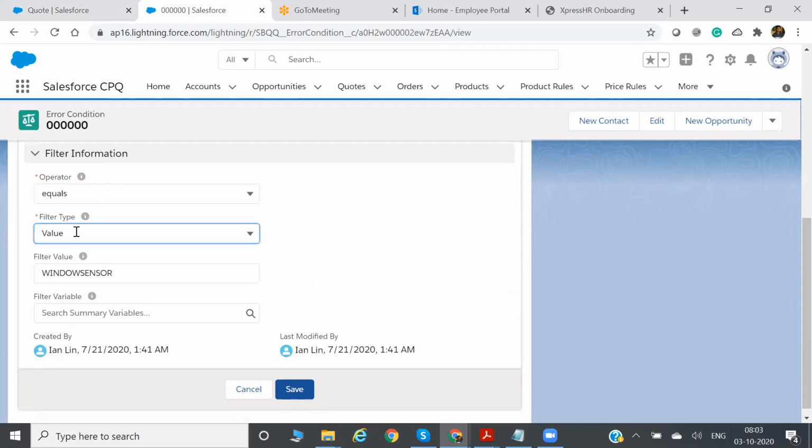So here filter type is value or variable. You know the concept, right? Value or variable. If you're defining any variable, you have to select the variable here. If you are defining a value, then select the value here. So you know what my product code is, so directly you will select value and put the product code. Okay, and save this. One condition is satisfied.